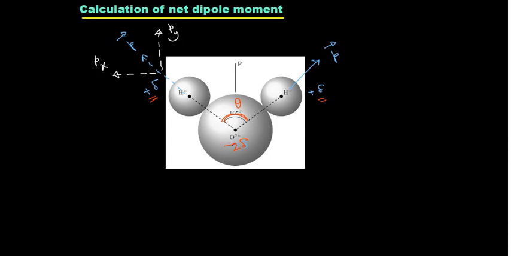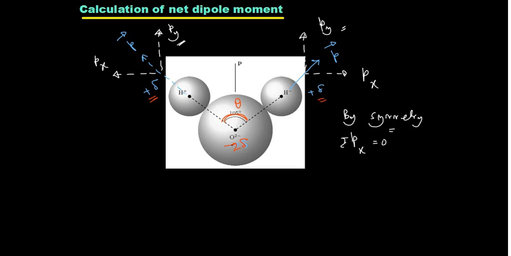Similarly, this dipole moment will also be resolved into two components. This is px and this is py. So I can see that by symmetry, the summation of px is becoming 0. So which one is surviving? Only py is surviving. So if the total angle is theta, then I can comfortably say that this angle is equal to theta by 2. This is also theta by 2. So the net dipole moment is in that direction.